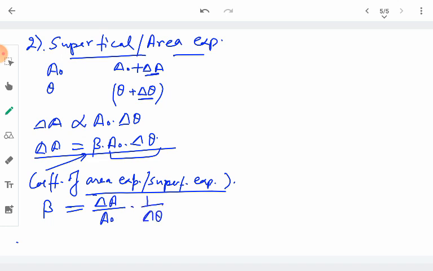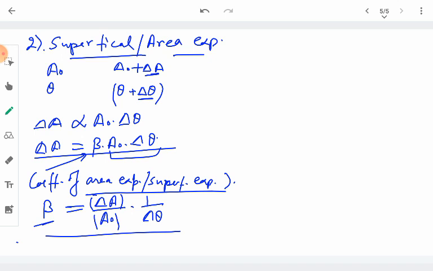So again, on similar steps, we can define it. The coefficient of area expansion or superficial expansion of a solid is defined as the increase in the area per unit original area for each degree increase in the temperature. So this is what we understand from the coefficient of superficial or area expansion of the solid.